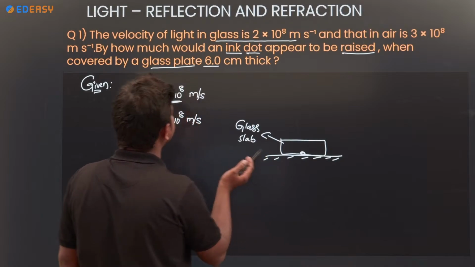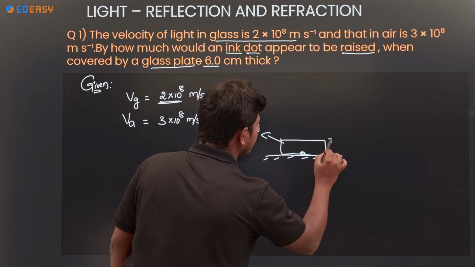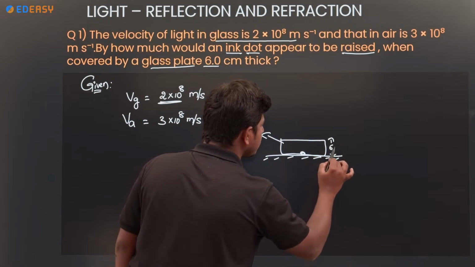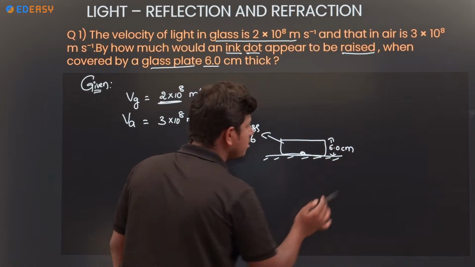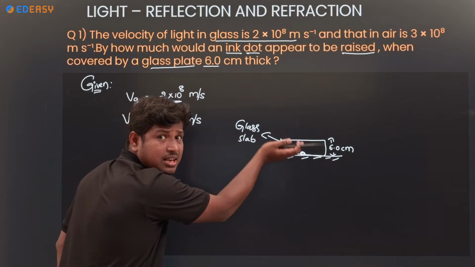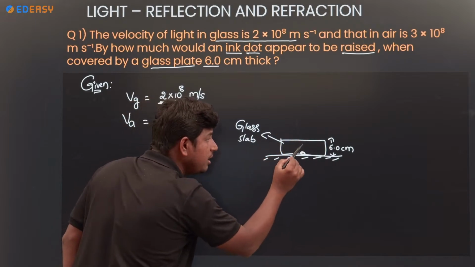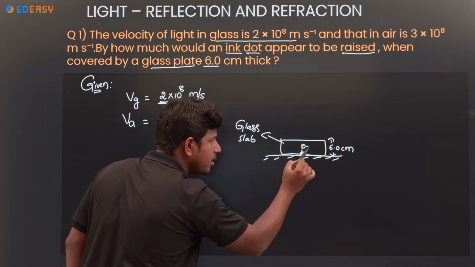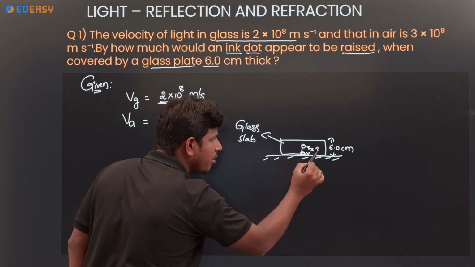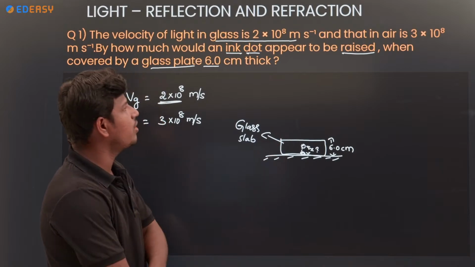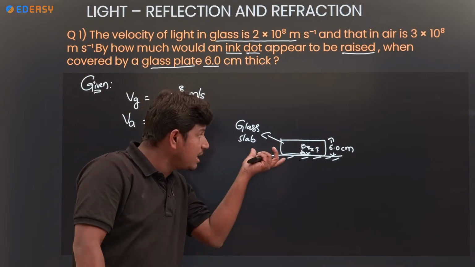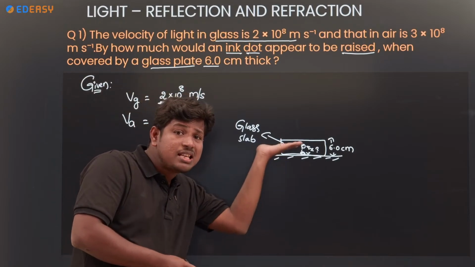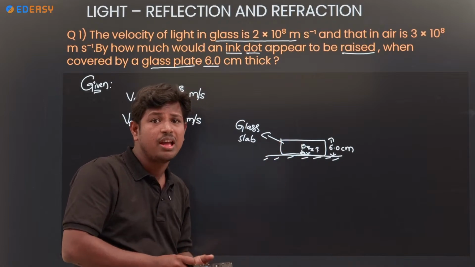What is the thickness of the glass slab? 6 centimeter. So by using this 6 centimeter glass slab, the ink appears at some point. Let us take this point as x. From here to here, it rises by x. That x we are going to find out. By using the glass slab, how much distance it rises, that we are going to find out.